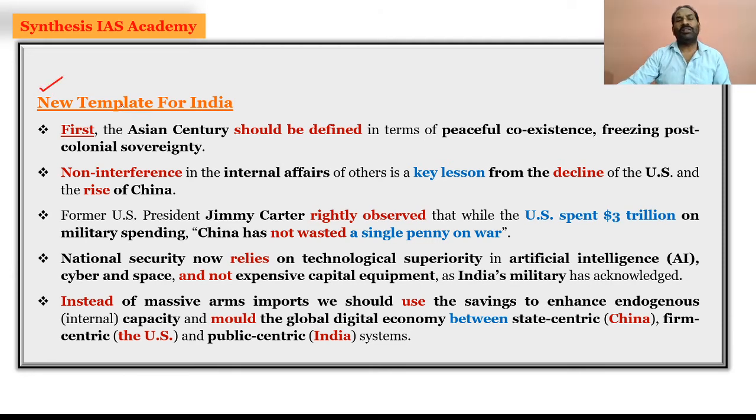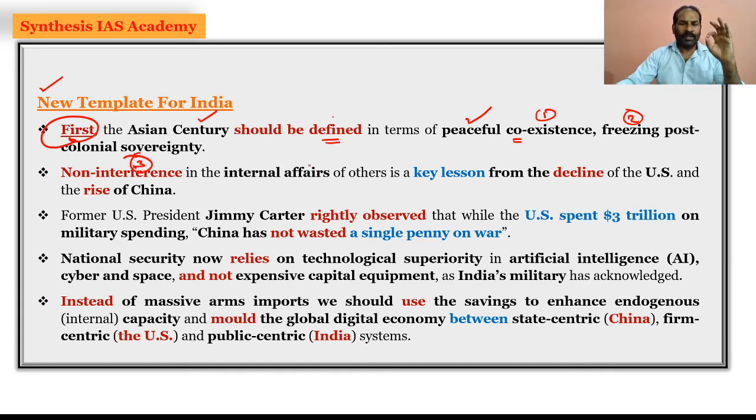And now what are the new templates for India? First, what we need to do is define the Asian century. It is the need of the hour for India to define the Asian century. So the 21st century would be the Asian century, but it would be in terms of peaceful coexistence and in terms of freezing the post-colonial sovereignty. It is in regards to peaceful coexistence and then freezing. That means we are not taking up colonial sovereignty. It would be post-colonial sovereignty. And the other one is non-interference in internal affairs.